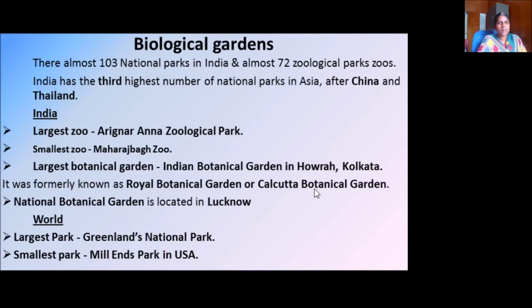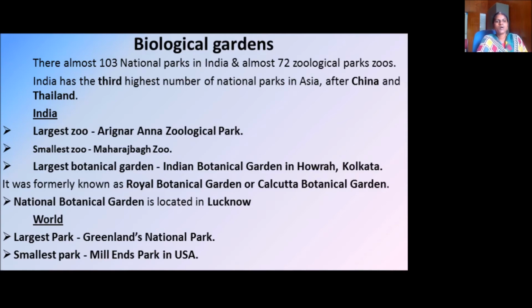Biological gardens. There are almost 103 national parks in India and almost 72 zoological parks. Parks are called zoos. India has the third highest number of national parks in Asia after China and Thailand. So first is China, second is Thailand, and third is our India. We are ranking at the third place. India has the largest zoo at Arignar Anna Zoological Park, Chennai.